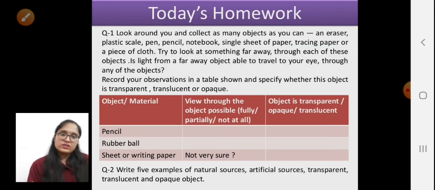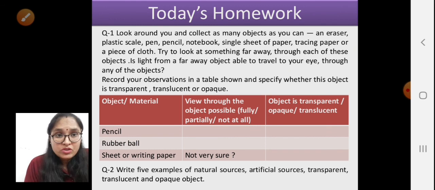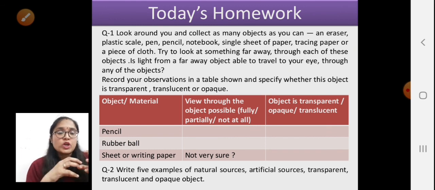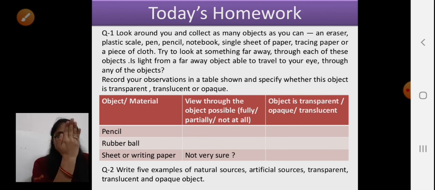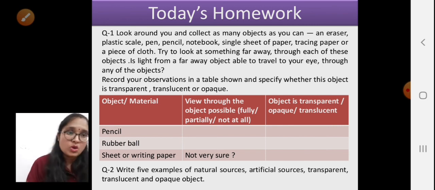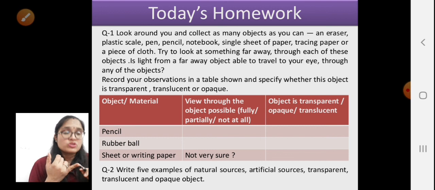Today we have done with all the basic parts of this chapter. So here is your homework. In your homework, you have to take different objects around you, and you have to try to see through those objects, and you have to note down whether the object is an opaque object, a transparent object, or a translucent object. So you have to mark here whether you are able to see through this object or not. And second, you have to write five names of natural sources, artificial sources, and transparent, translucent and opaque objects. Examples of all these things.